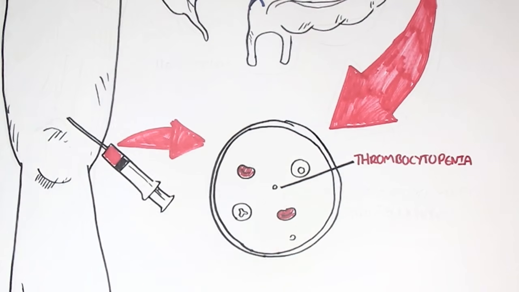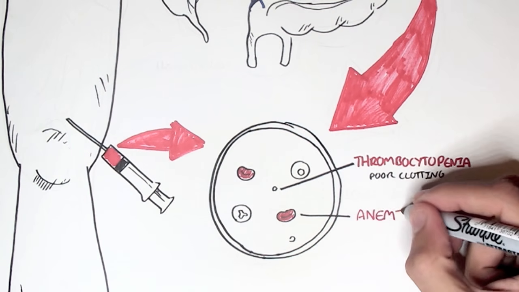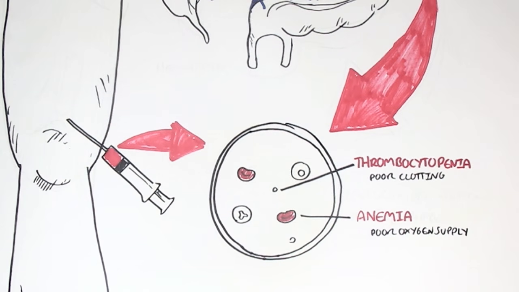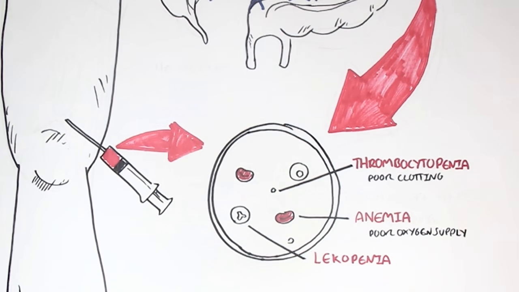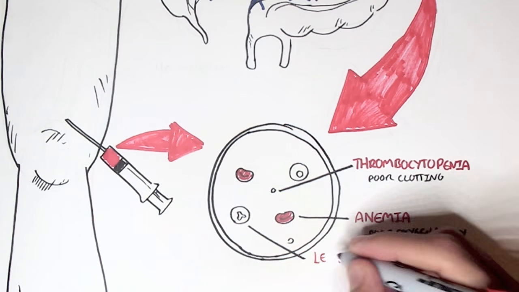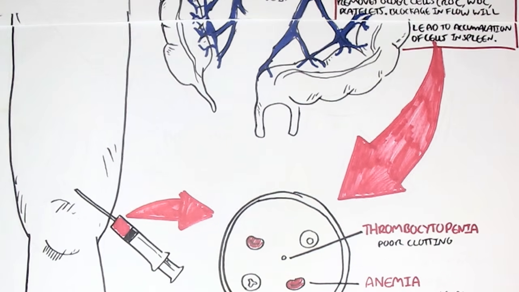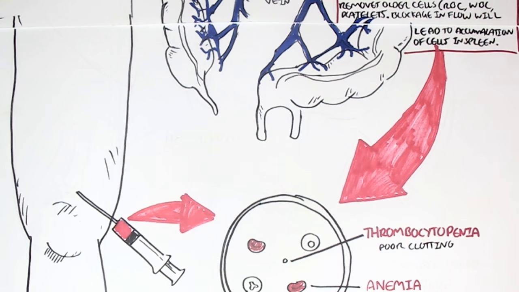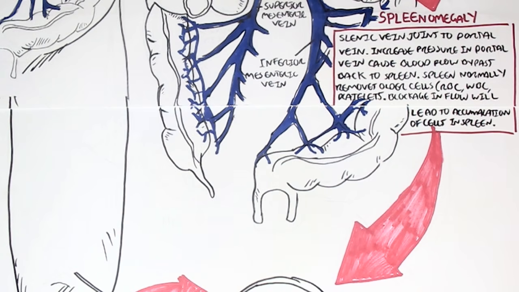And then he will have anemia, which would mean that there's poor oxygen supply. And he would have leukopenia, meaning that he would have a low white blood cell count in the blood, and this would mean that he'd probably be more prone to infection. And all these cells are low in the blood because they're accumulating, because the blood can't really flow out properly, remember.